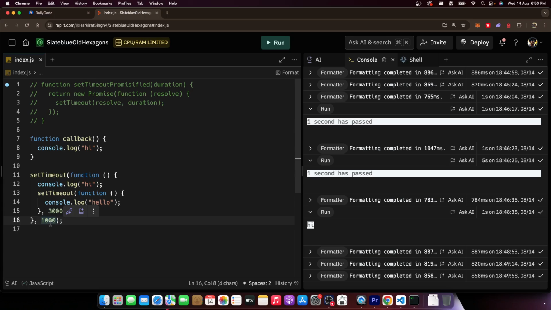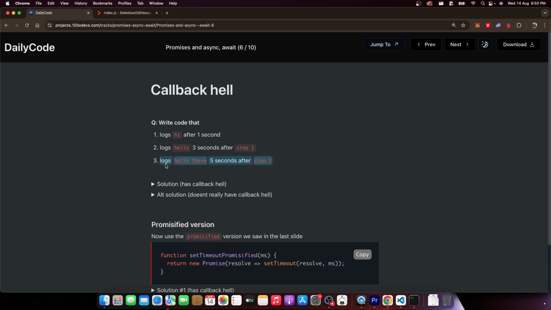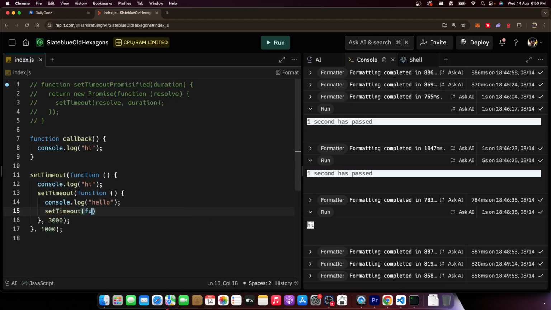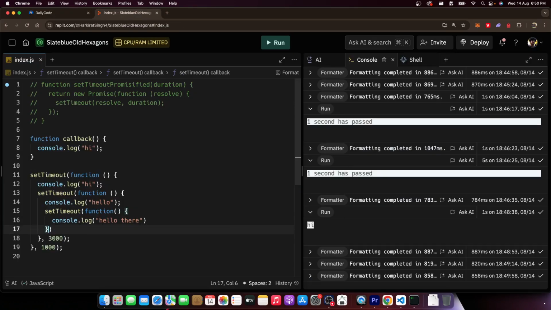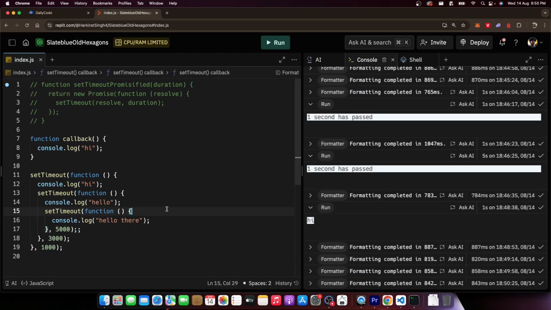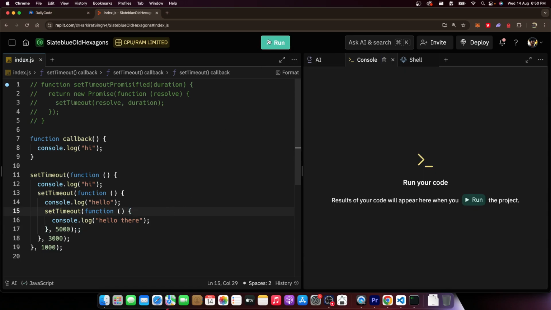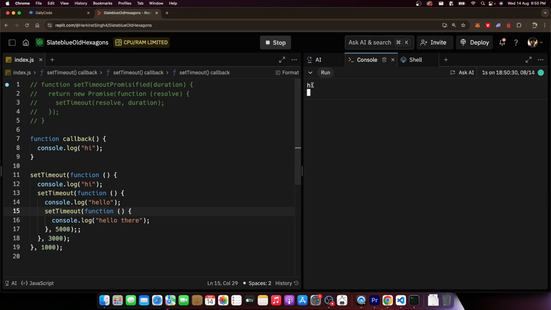You have to wait for 1 second, print this, then start the second clock, which waits for 3 seconds, prints this. And there is a third step also, which again needs to log hello there in this case. And this needs to run after 5 seconds. It will do what it's supposed to do. Let's see. After 1 second, hi gets printed. 3 seconds after that, total of 4 seconds, hello gets printed. 5 seconds after that, total of 9 seconds, hello there gets printed. So things are working as expected.